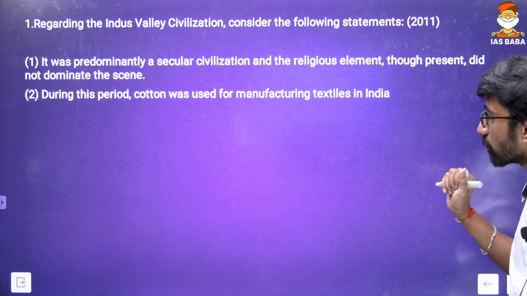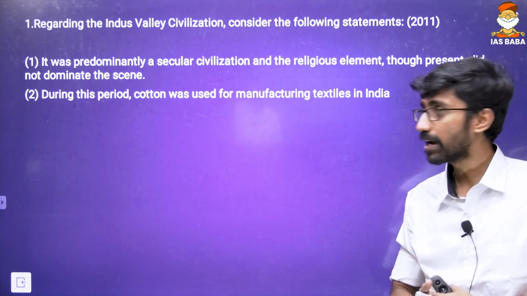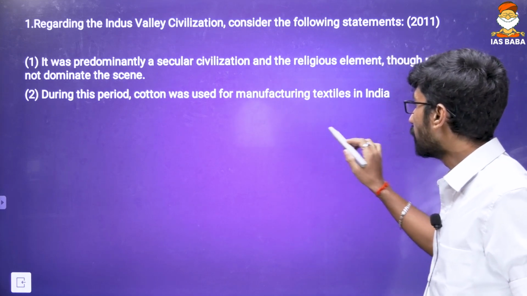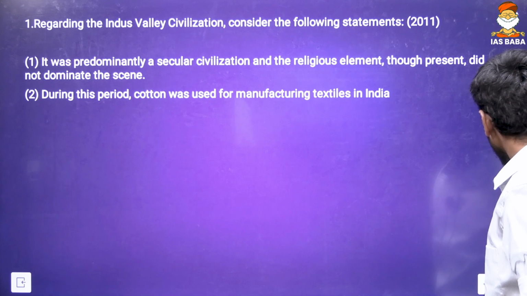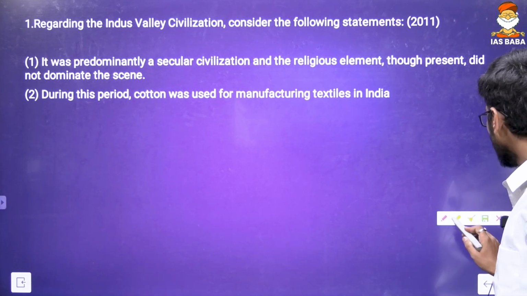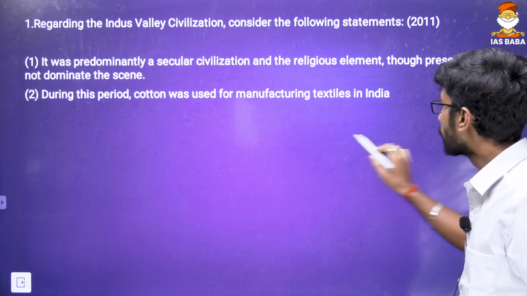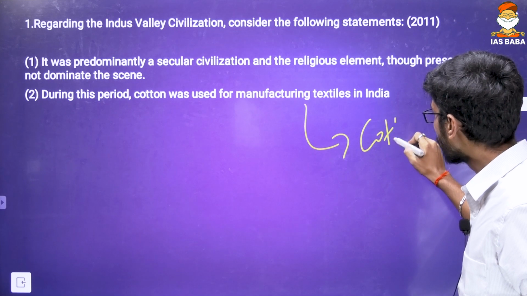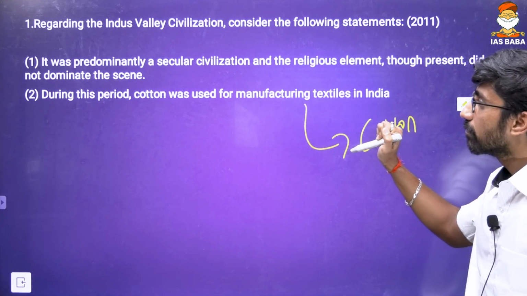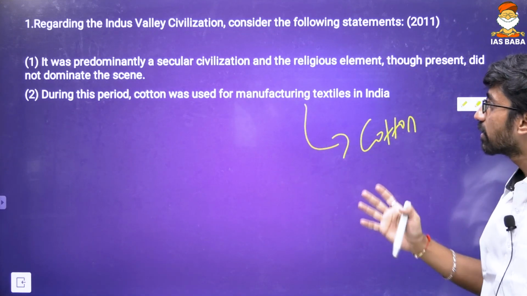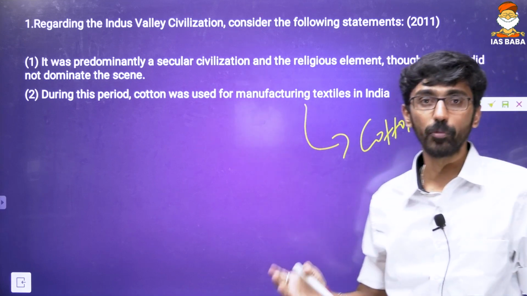And during this period, cotton was used for manufacturing textiles in India. Again, if you analyze the question, we know that cotton has been discovered from Mohenjo-daro. So this is already there. Cotton has been discovered. And at the same time, the first statement says that it's predominantly a secular civilization. The religious element, though present, did not dominate the scene.